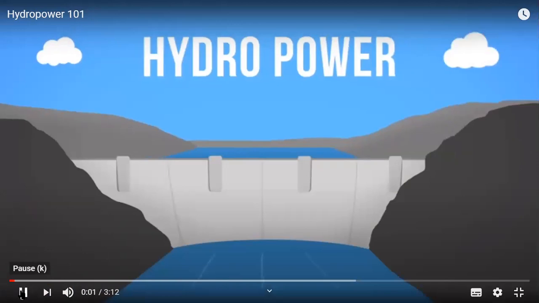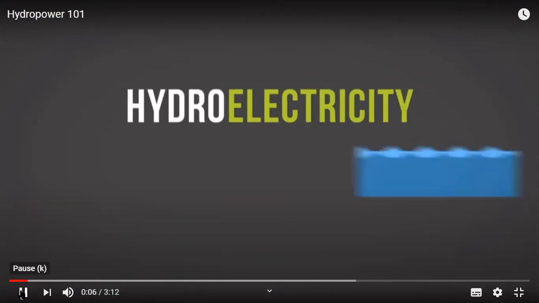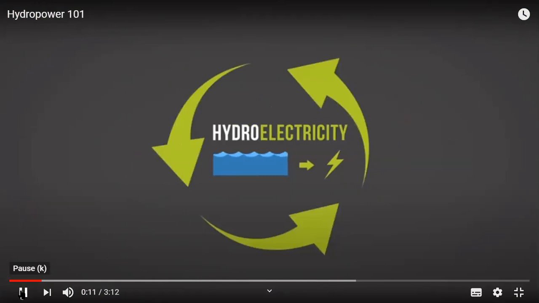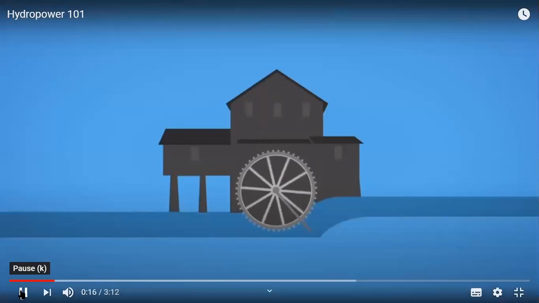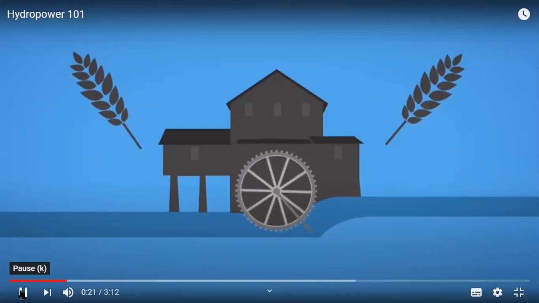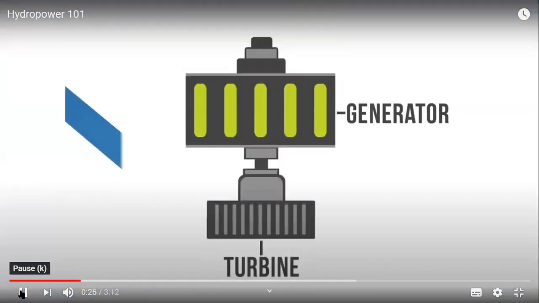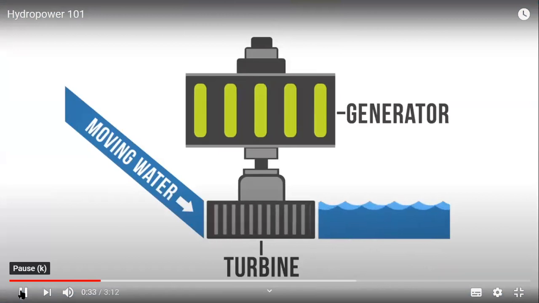Let me start again. Hydropower, or hydroelectricity, refers to the conversion of energy from flowing water into electricity. It is considered a renewable energy source because the water cycle is constantly renewed by the sun. One of the first uses of hydroenergy was for mechanical milling, such as grinding grains. But today, modern hydro plants produce electricity using turbines and generators. The mechanical energy created by moving water spins rotors on a turbine. This turbine is connected to an electromagnetic generator, which produces electricity when the turbine spins.